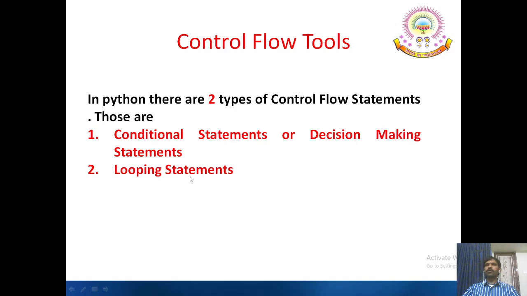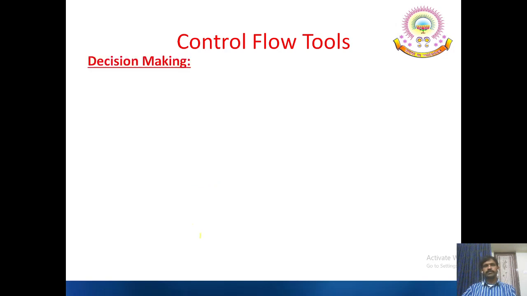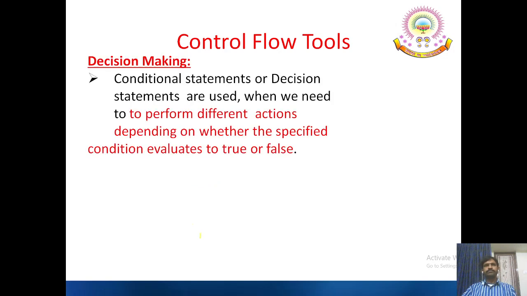A loop is a block of statements executed repeatedly until a given condition becomes false. So here we have the looping statements. We see later this one. Let us see first the decision making statement. Conditional statements or decision statements are used when we need to perform different actions depending on whether the specified condition is evaluated to true or false.